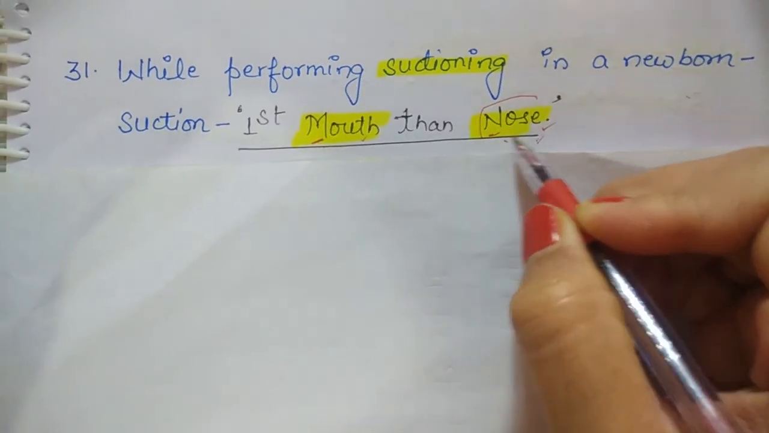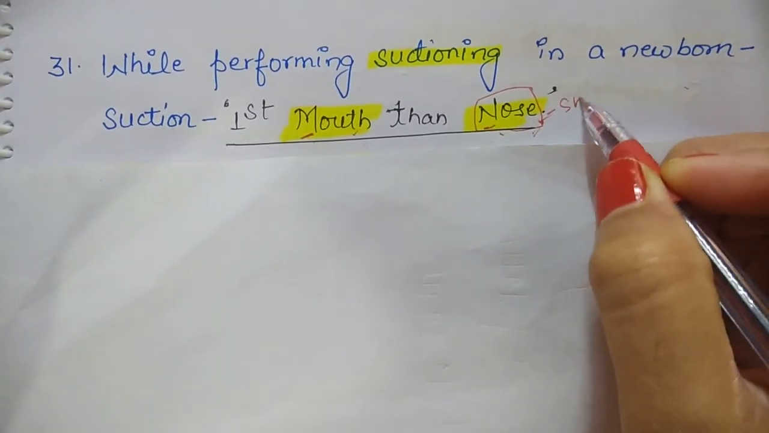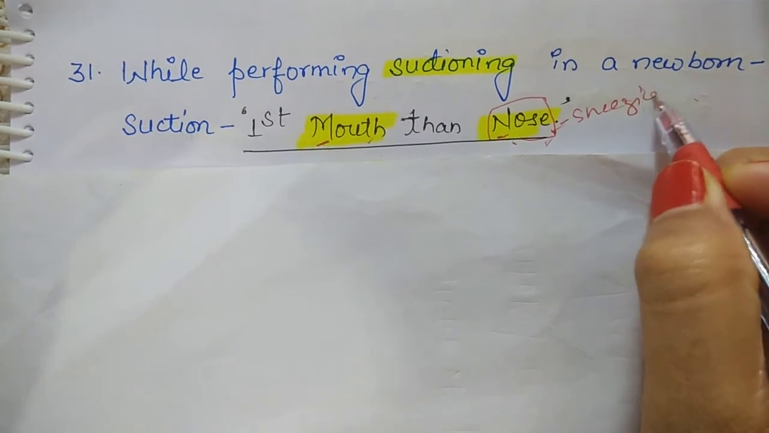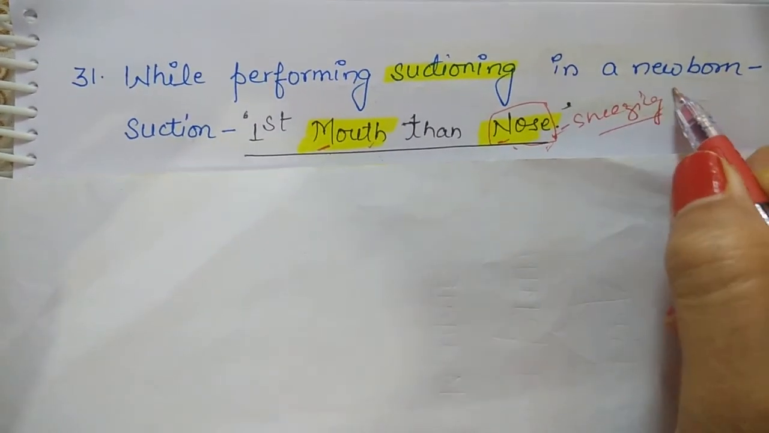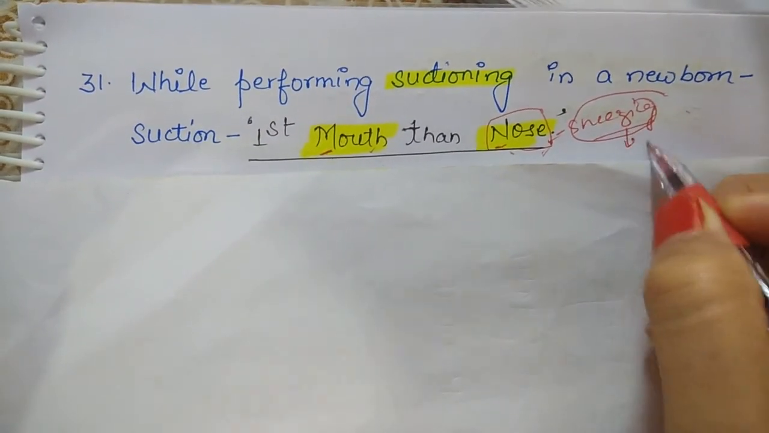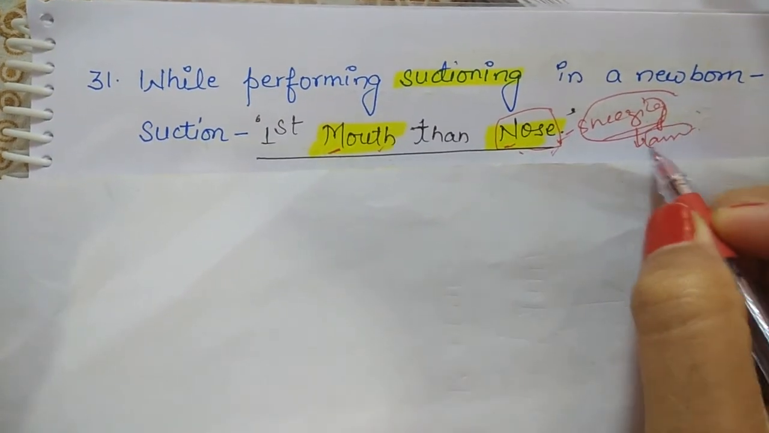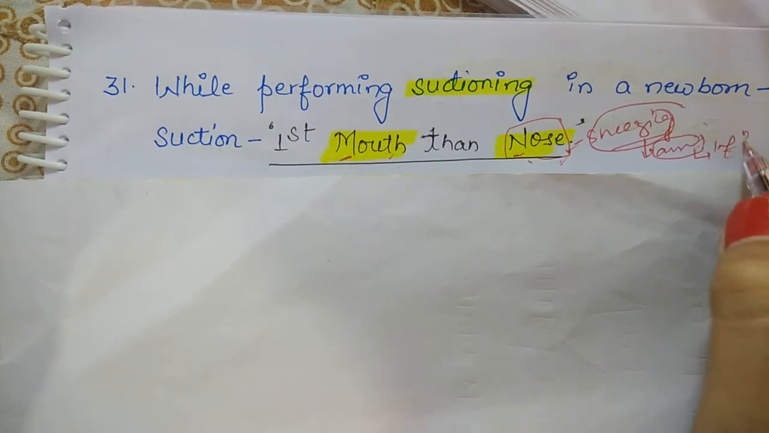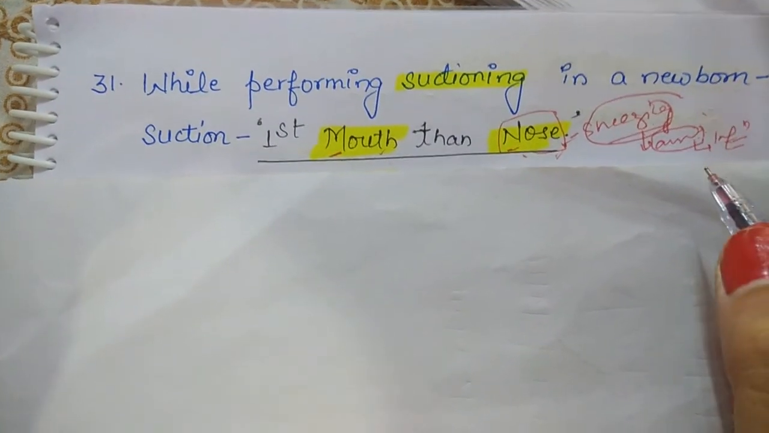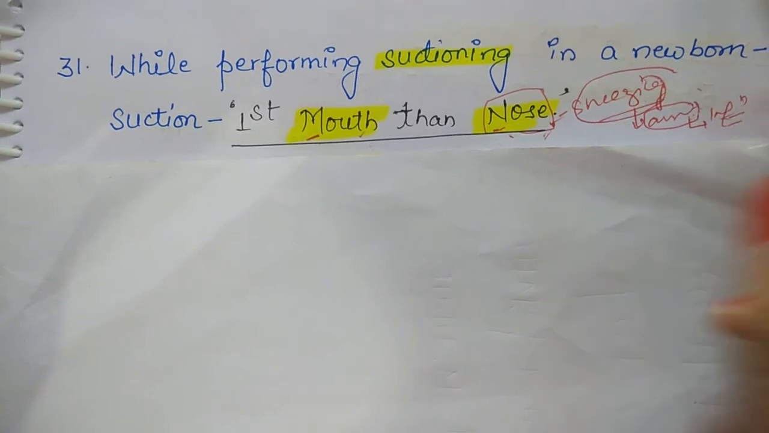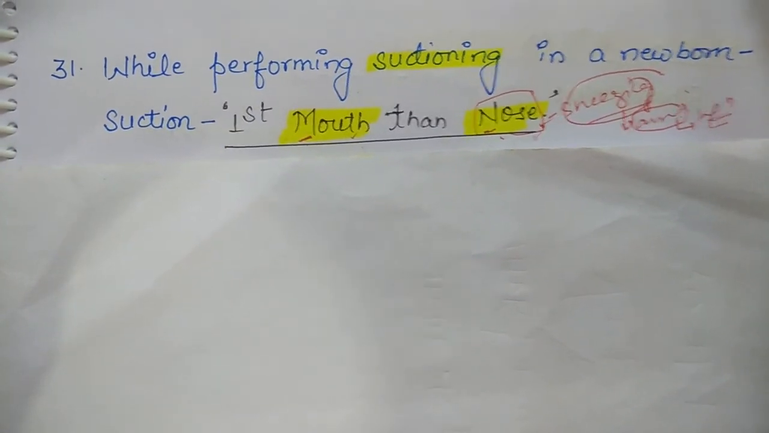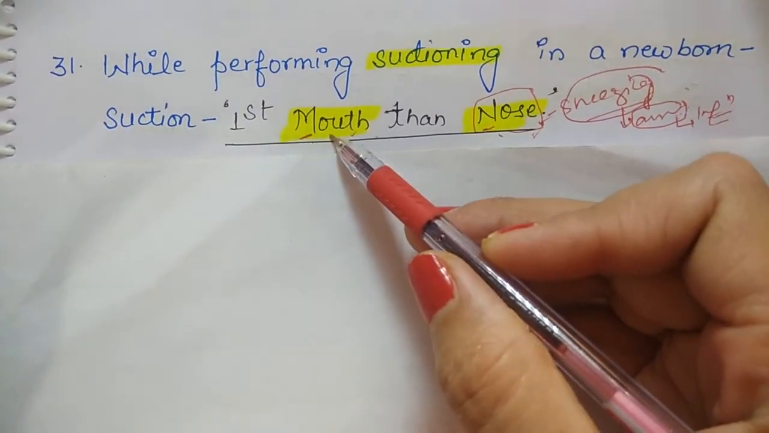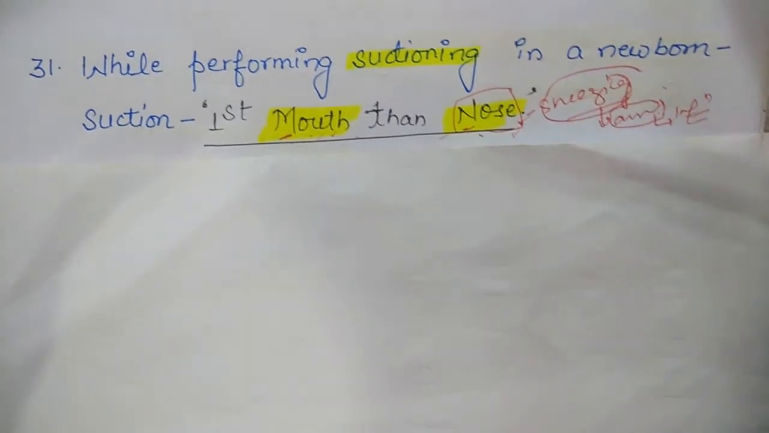Because if she suctions the nose first, then what is going to happen? The sneezing reflex is stimulated and it will help in aspiration. So to prevent aspiration of secretions, after which the child may have infection like pneumonia or ventilator associated pneumonia. So to prevent this, the nurse has to suction the mouth first, then the nose.